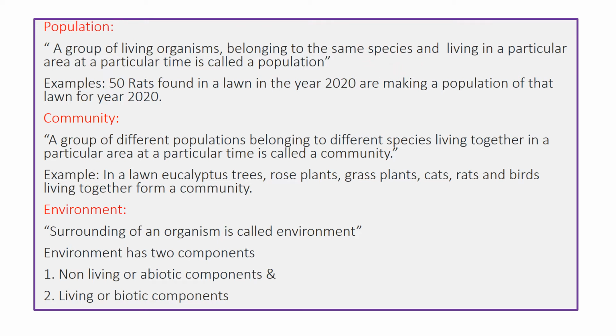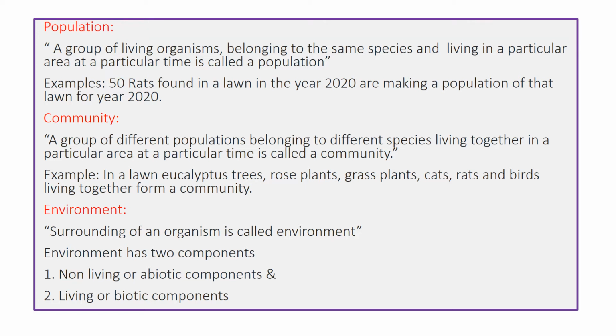So in a population, all the living organisms belong to the same species and live in a particular area at a particular time. As an example, we are taking the example of rats. 50 rats found in a lawn in the year 2020 make a population of that lawn for the year 2020. The population depends upon the availability and unavailability of certain factors.